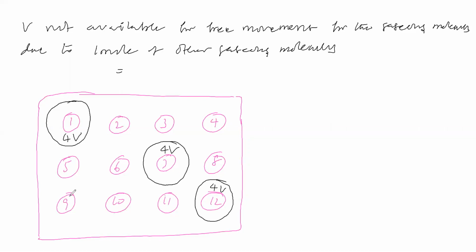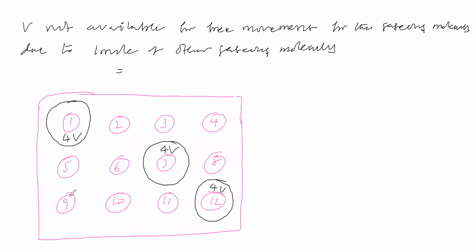Due to the seventh gaseous molecule too, this much volume is not available. That means due to each gaseous molecule, 4V volume is not available for free movement for other gaseous molecules.